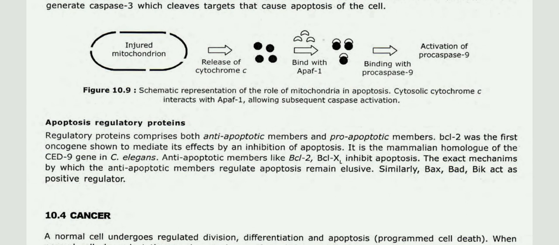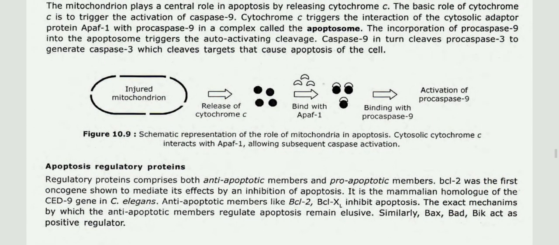Anti-apoptotic members like BCL2 and BCLXL inhibit apoptosis. The exact mechanisms by which the anti-apoptotic members regulate apoptosis remain elusive. Similarly, BAX, BAD, and BIK act as positive regulators. So that's all about this topic.